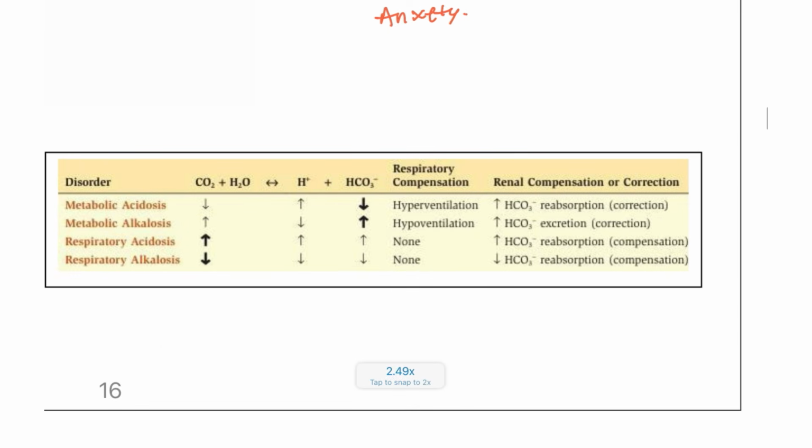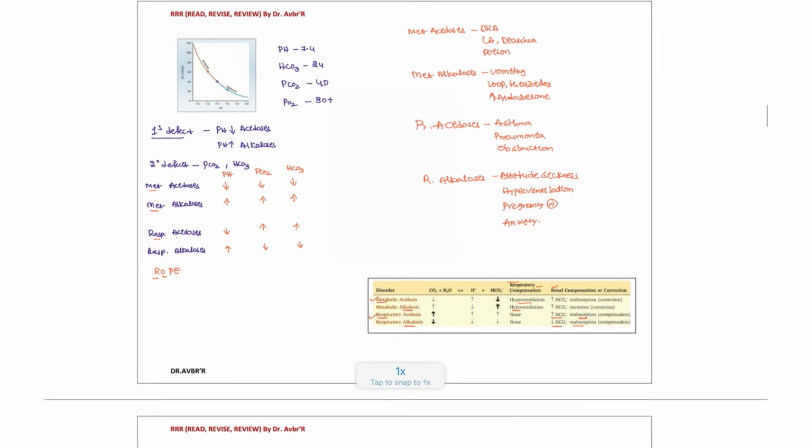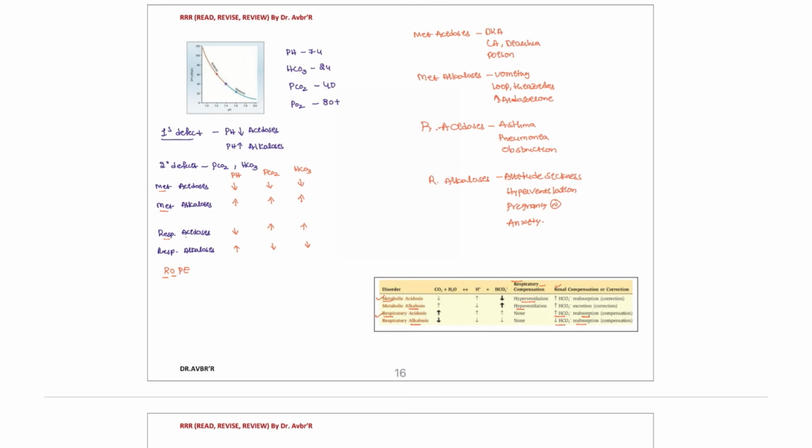Okay, so how are we going to check? Whenever there is a metabolic acidosis, there is hyperventilation, so that we will have the respiratory compensation. Metabolic alkalosis, hypoventilation. Respiratory acidosis, the HCO3 reabsorption will be increased. Respiratory alkalosis, HCO3 reabsorption is decreased. So this is how we are going to compensate. For the metabolic, respiratory will compensate. For the respiratory, the renal findings will compensate through metabolic changes. So these are the examples that you have to take note of.